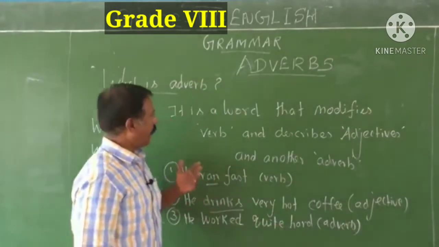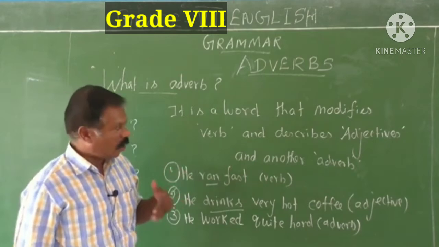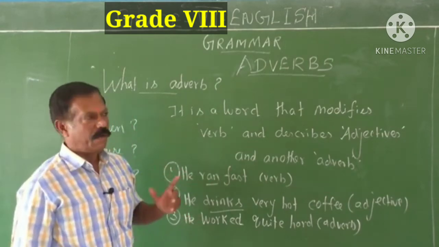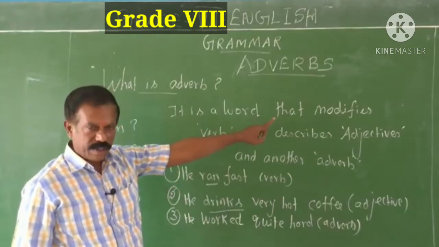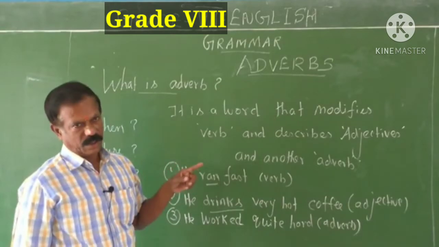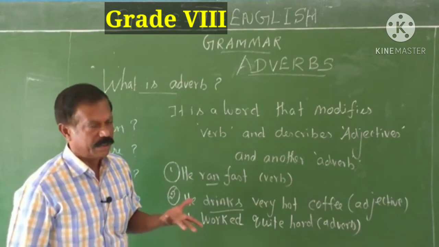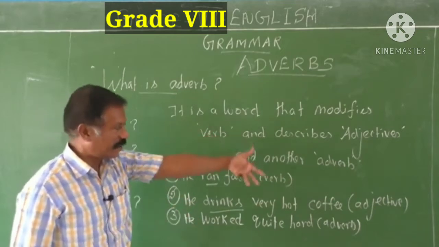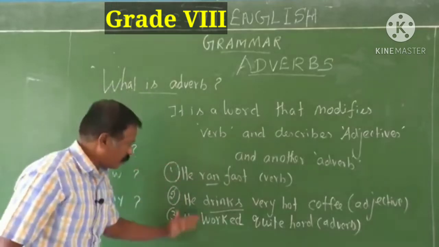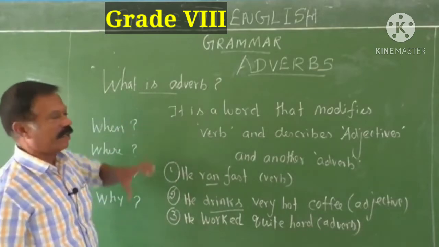What's an adverb? An adverb is a word that modifies a verb, and it also describes adjectives and another adverb. As an adjective is to a noun, so an adverb is to a verb. One more piece of information: an adverb modifies not only a verb, it also describes adjectives and another adverb. Okay children? Now observe and notice all these 3 examples, then you can understand this point well.